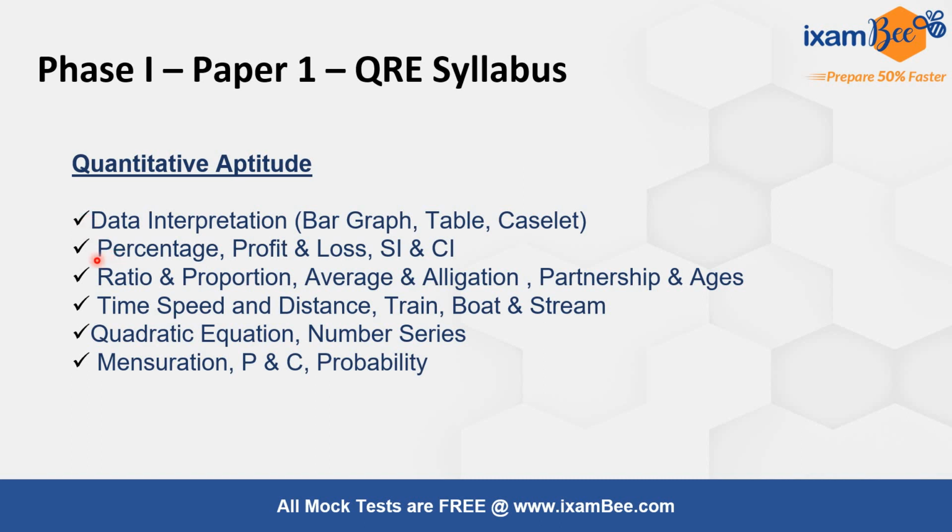The next one is percentage and ratio and proportion. These are the two topics that will also help you in your data interpretation. And the other topics are quadratic equation and number series. If you prepare these 5 topics, you can at least attempt 7 to 8 questions in the exam, maybe about 10, and thus they will be enough to clear phase 1. You just have to get 30 marks out of 100 for the 4 subjects.